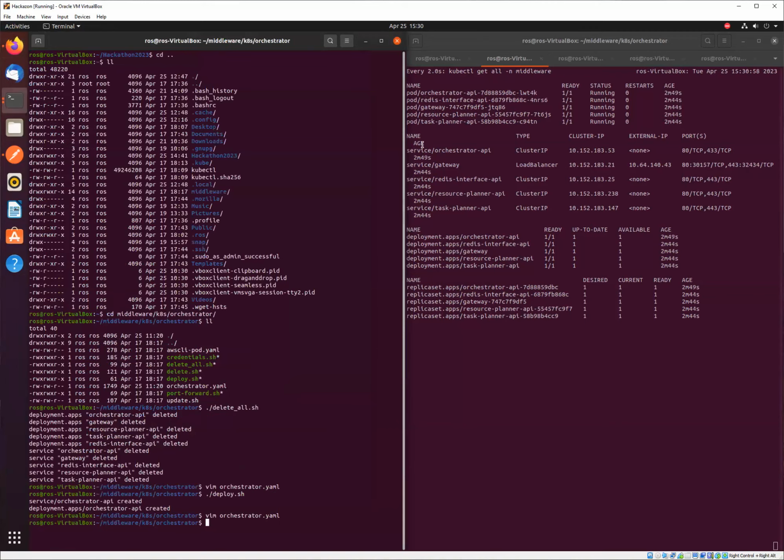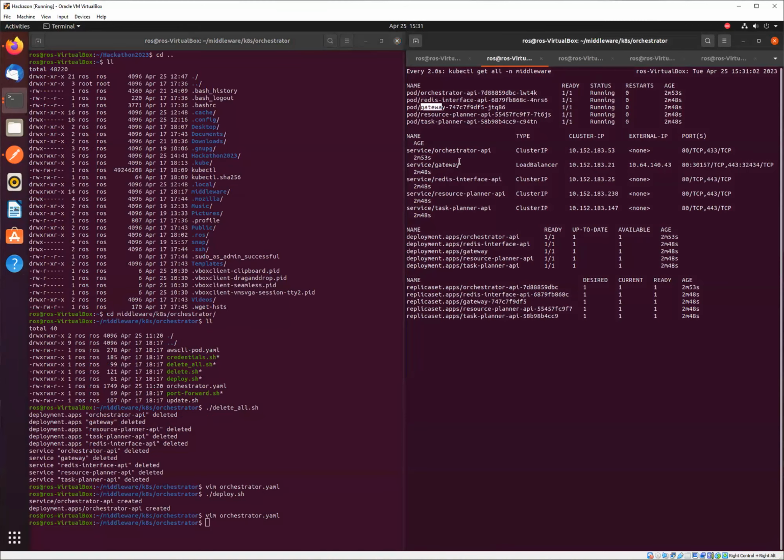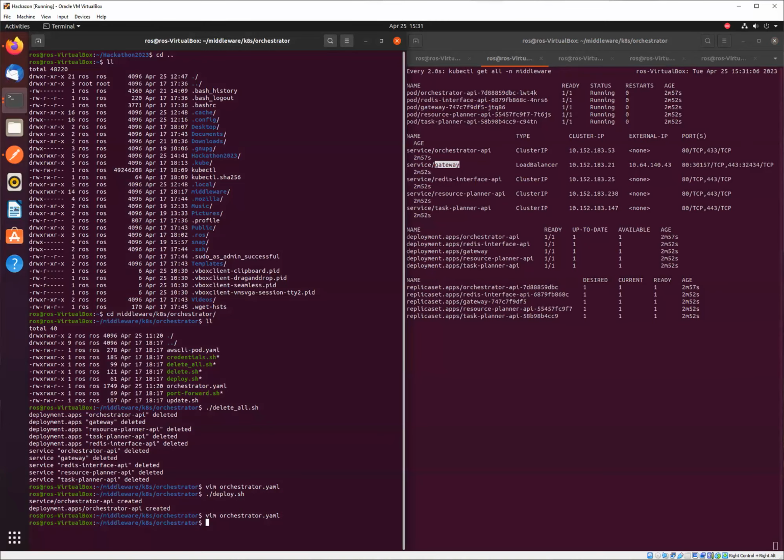To confirm that we are actually running the latest version, what we can do is query Kubernetes to describe some deployments for us. For this, we'll use kubectl describe deployment and the name gateway.